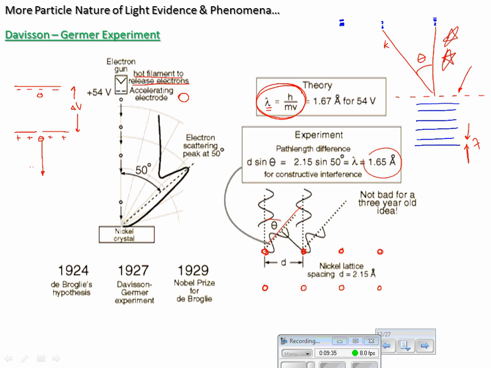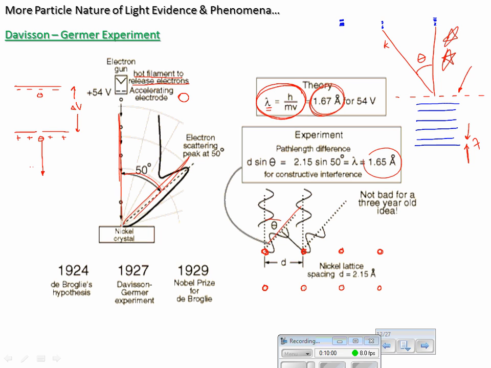And what happened was, they got these things to scatter out to angles that were almost exactly what wave theory predicted. Pretty awesome stuff. That's real experimental proof that particles can act just like waves.